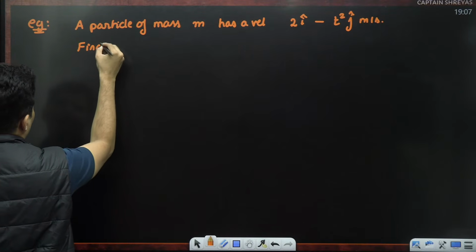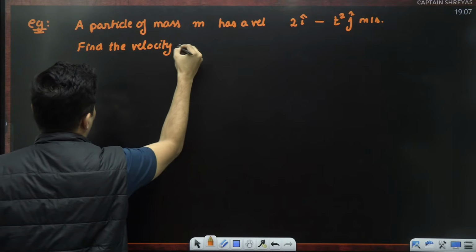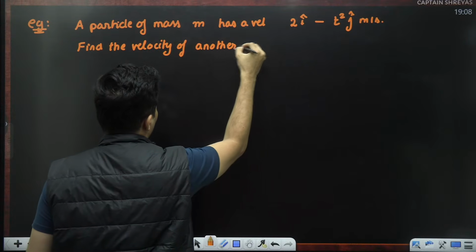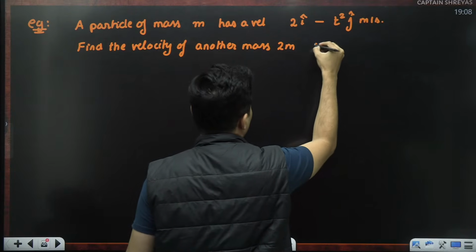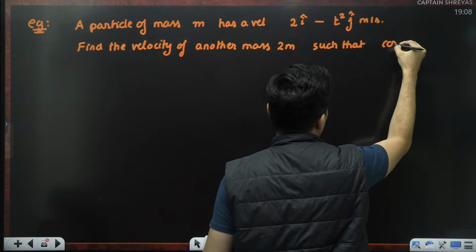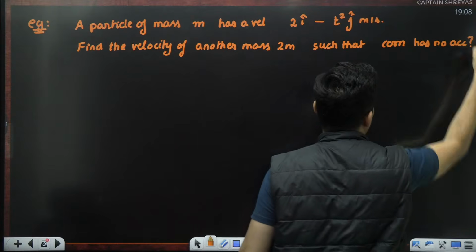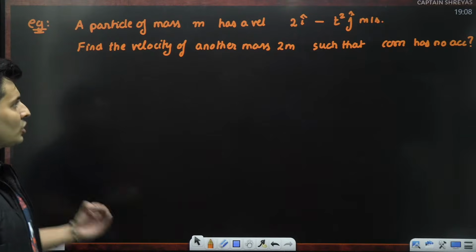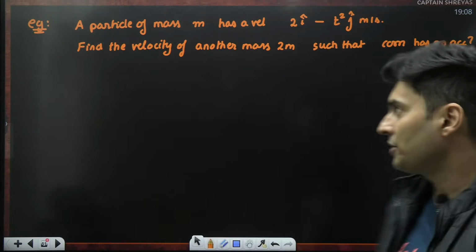Find the velocity of another mass 2m such that the center of mass has no acceleration.